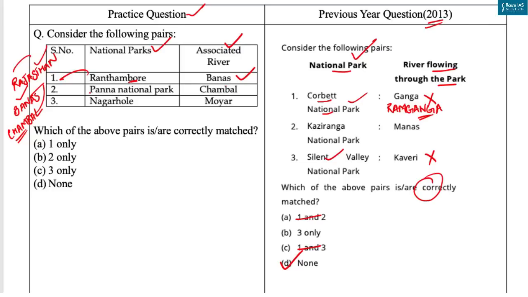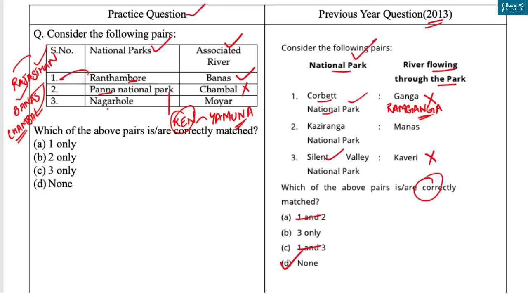Now let's come to the second, that is Panna National Park. It is a critical tiger habitat located in Vindhya Hill in northern Madhya Pradesh. It is the land of Ken River, and Ken is one of the major rivers in the Bundelkhand region of central India and flows through the states of Madhya Pradesh and Uttar Pradesh. It is a tributary of Yamuna. So our second pair is incorrect.